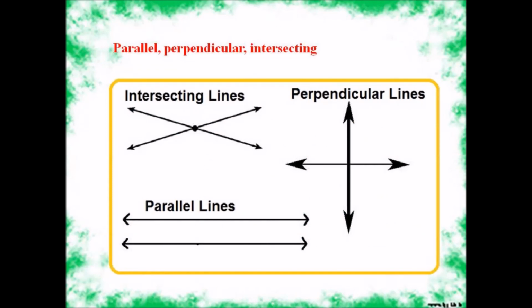Parallel, perpendicular and intersecting lines. Intersecting lines are one line cutting across the other line, and it intersects. Parallel lines are going parallel, not touching anywhere. Perpendicular lines cut each other exactly at the center.